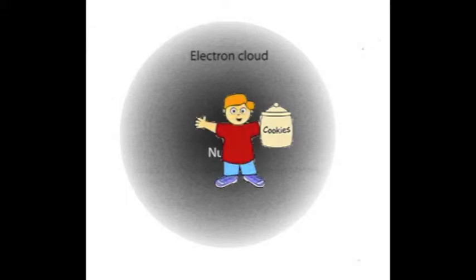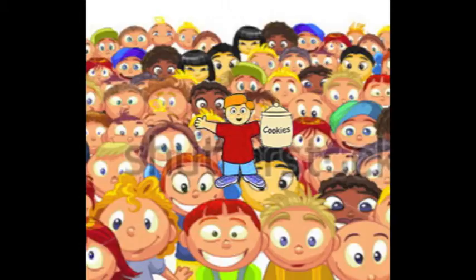Imagine that the nucleus is a student who decided to bring cookies to class, and the electron cloud around the nucleus are his classmates. The cloud is denser and darker around the poor kid because his classmates are more likely to stay around him and probably won't leave until they get a crumb.